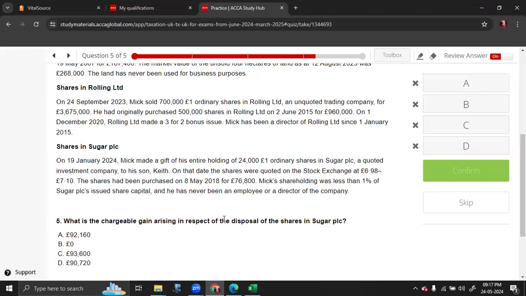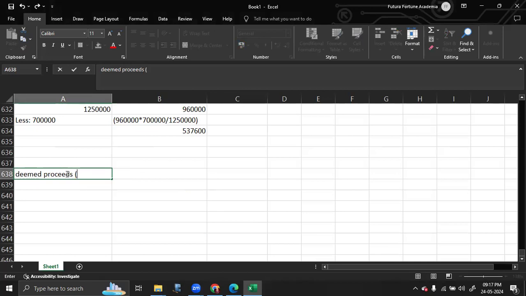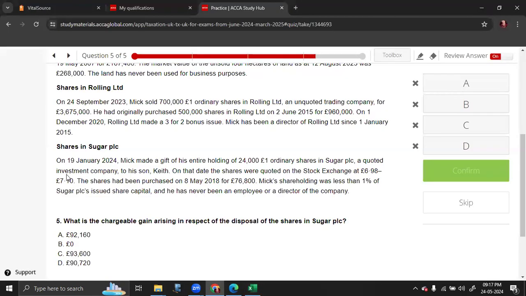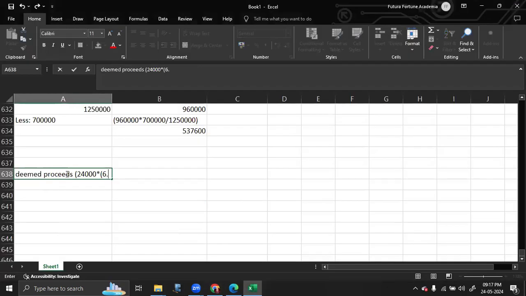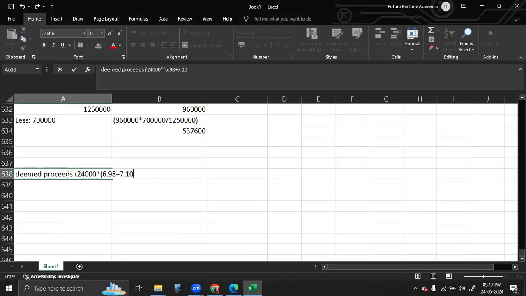Now, he gifted the entire shareholding to his son. So the chargeable gain computation is we have to start with the deemed proceeds. The deemed proceeds is equal to 24,000, the number of shares, into the mid price average, which is 6.98 plus 7.10 divided by 2.